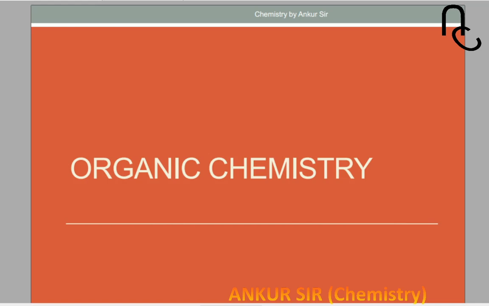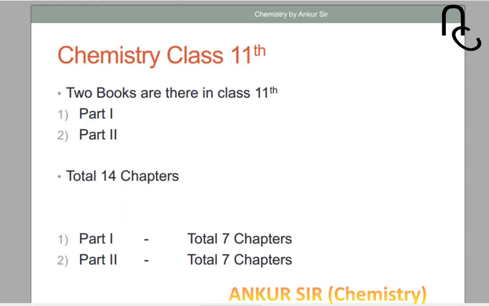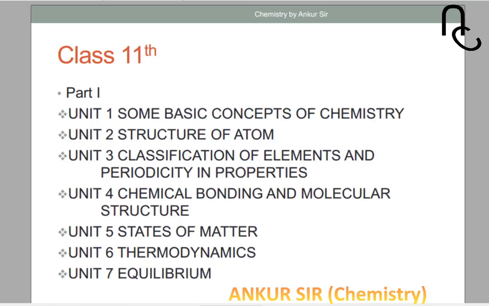Okay. So now you are wondering what we will get in 11th class and what we will get in 12th class. So let's discuss this. In 11th class, there are 2 books, part 1 and part 2. In total there are 14 chapters in 11th class. In part 1, there are 7 units or chapters, and in part 2, there are 7 chapters. Okay. Now what about part 1? In part 1, there are 7 chapters, as you are viewing in the video.